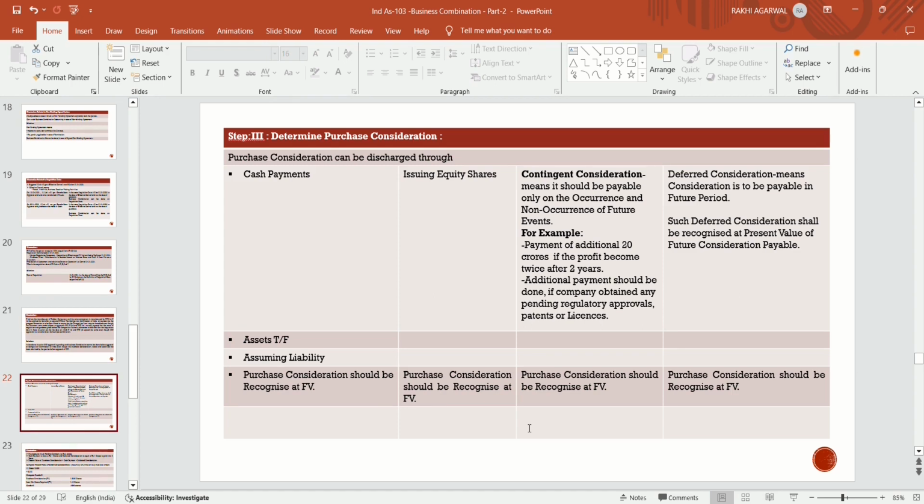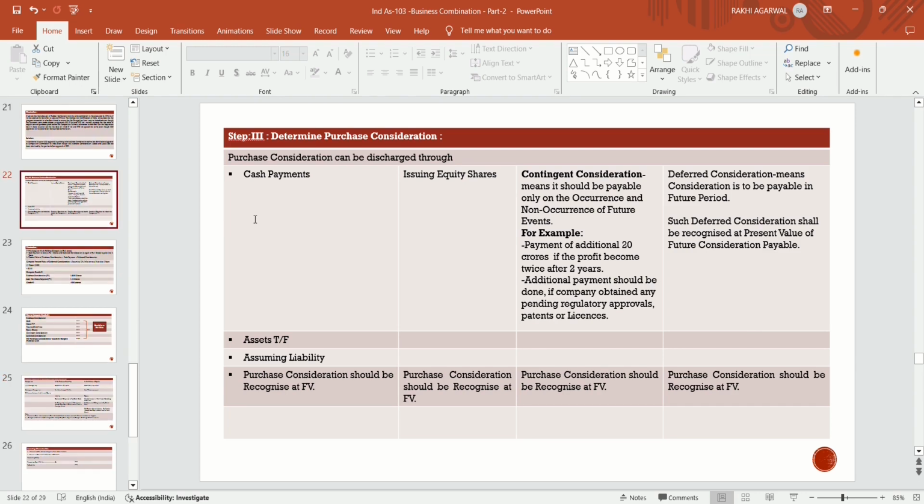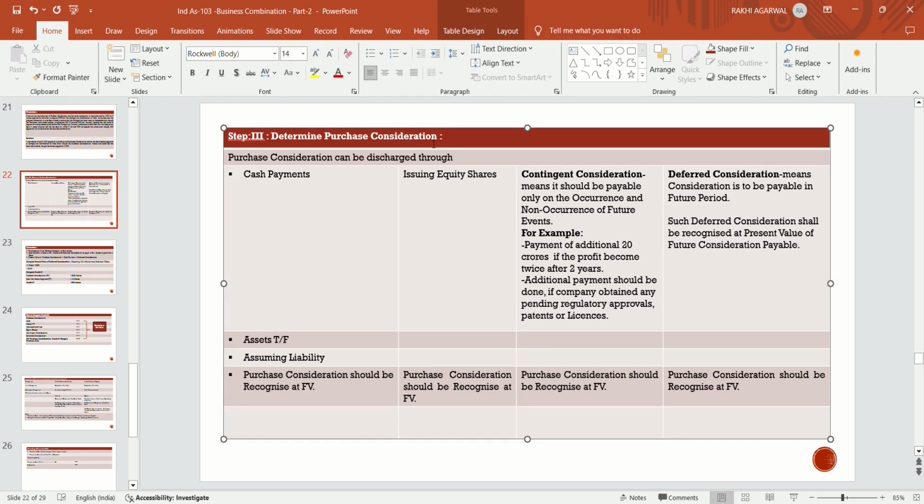We have determined the acquirer, we have determined the acquisition date. Now we are determining the purchase consideration. Purchase consideration can be discharged through cash payment, assets transferred, or assuming liability. Purchase consideration should be recognized at fair value. In issuing equity shares, purchase consideration should also be recognized at fair value.